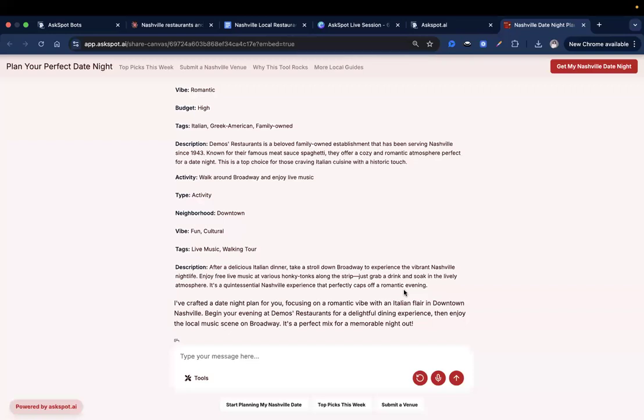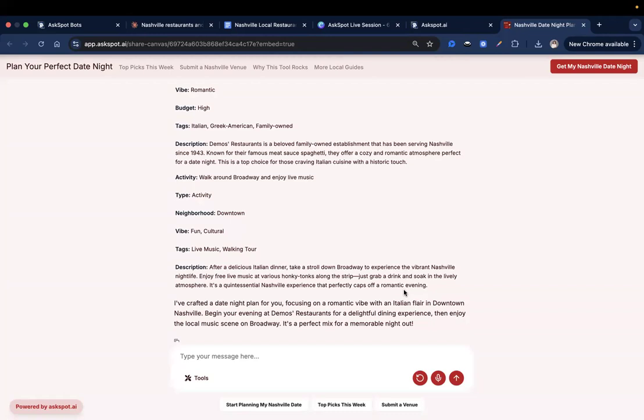And that's it. It's a fully working date night planner that will give your users something that they can actually use. And this can also help drive real results for partners and maybe sponsors. Actually, this was a suggestion from an AskSpot user. They wanted to create a local date night planner bot, and they wanted me to show them how to create it.